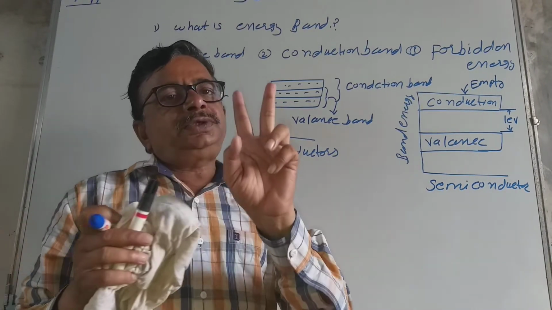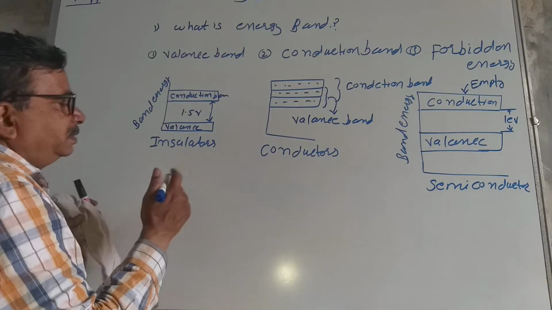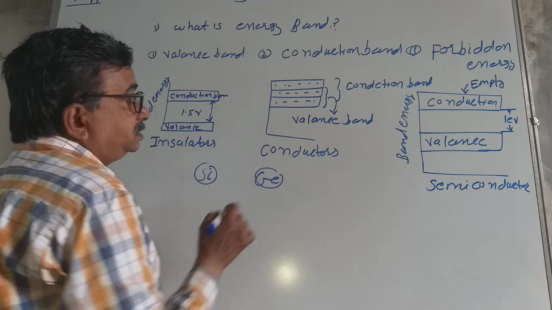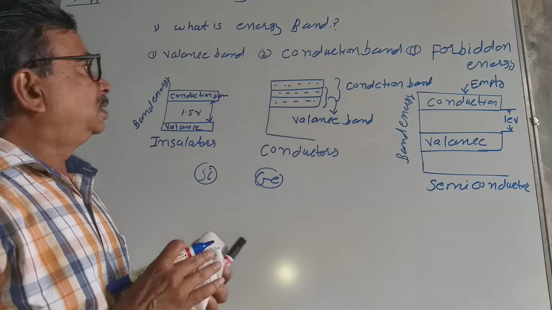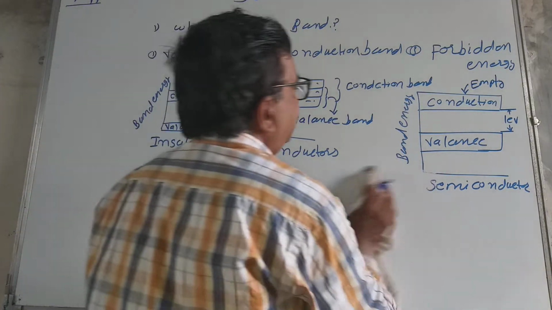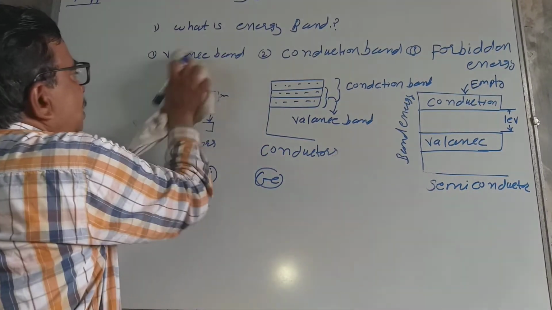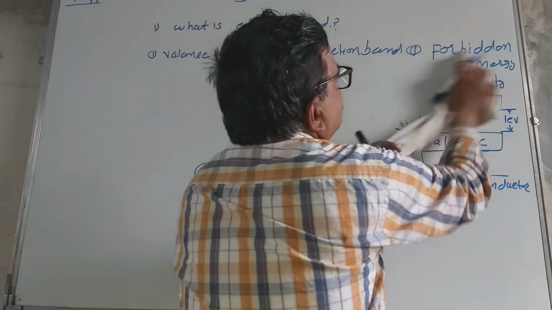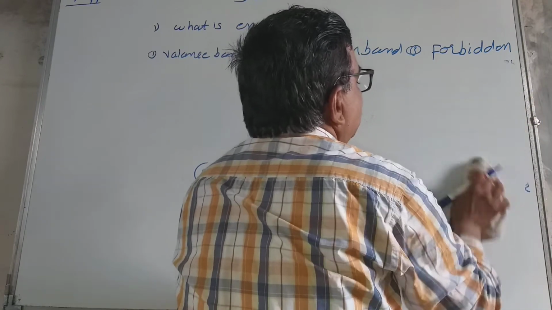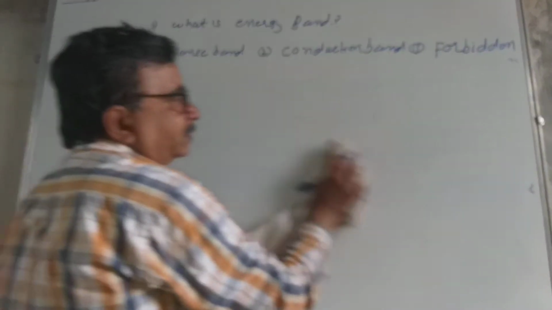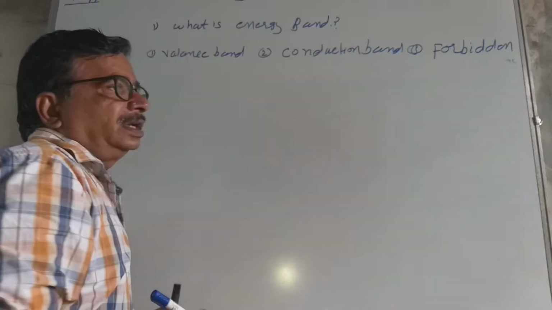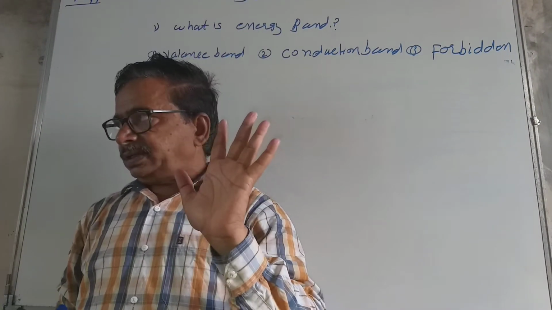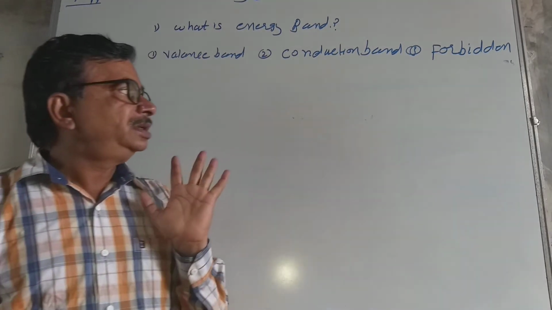There are only two semiconductors in the universe. One is called silicon and another is called germanium. Now let us see step by step what a semiconductor is. Next, let us see the different types of semiconductor. There are two types of semiconductor available. One is called the N-type semiconductor and another is called the P-type semiconductor.